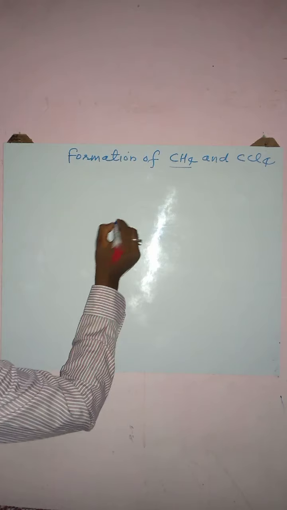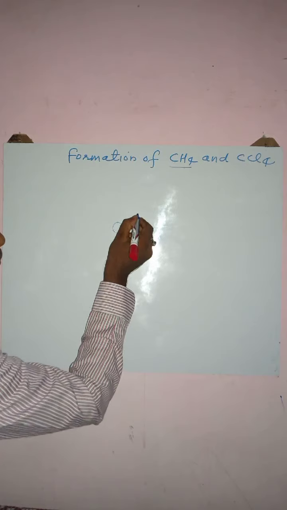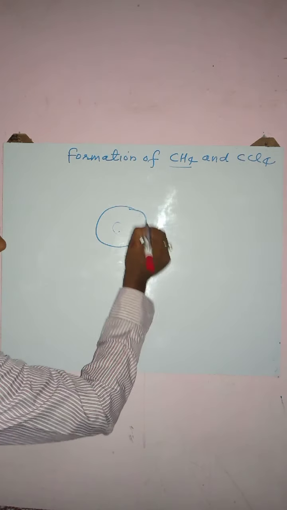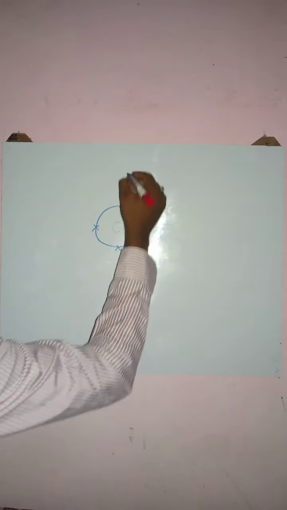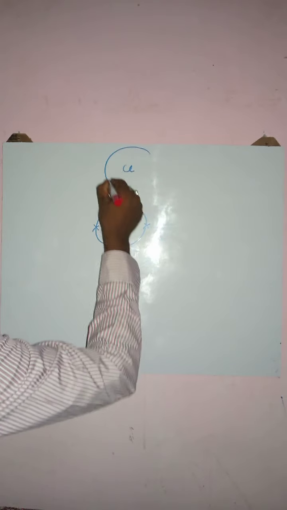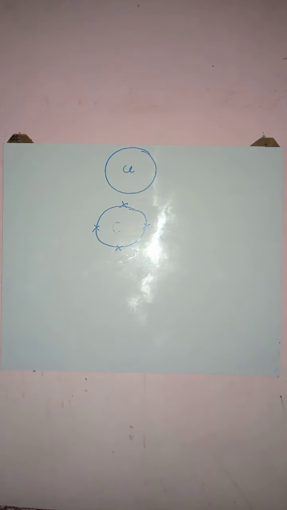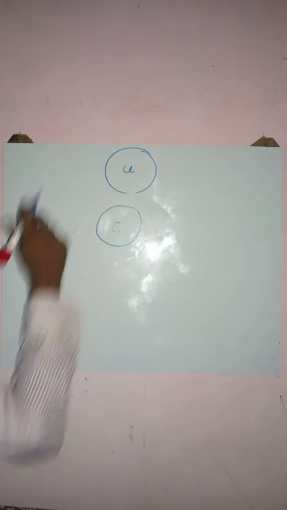Okay, carbon: I am directly representing the outermost shell here with 1 electron, 2, 3 and 4. Now come to chlorine. For chlorine, I am directly representing the nucleus and the outermost shell. The carbon side should be a little bit small compared to chlorine. Here we have a total of 7 electrons in the outermost shell.